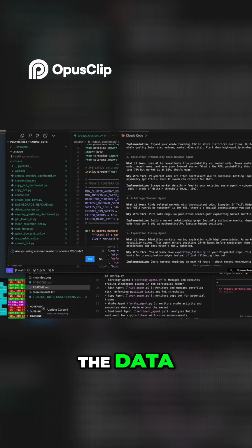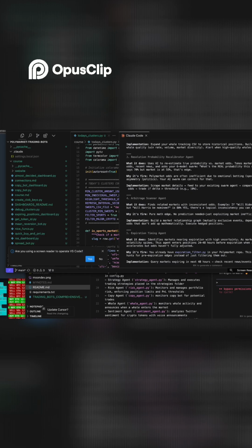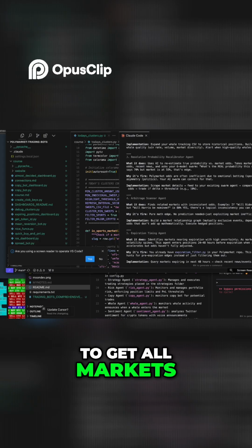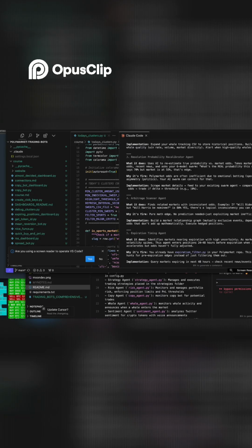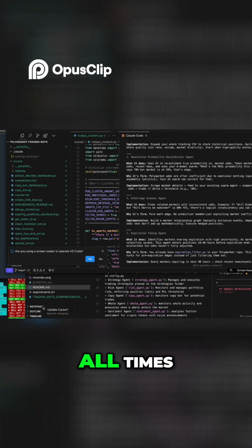It's collecting the data, of all these markets and their slugs. The first thing I'll need to do is identify if there's a way to pull all markets on Polymarket. I don't know if there is. If there isn't a way, one hack is to just run a script to watch the activity at all times.